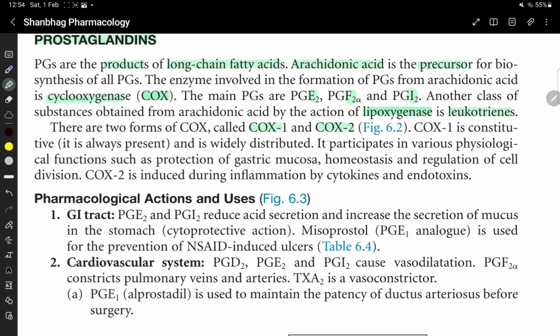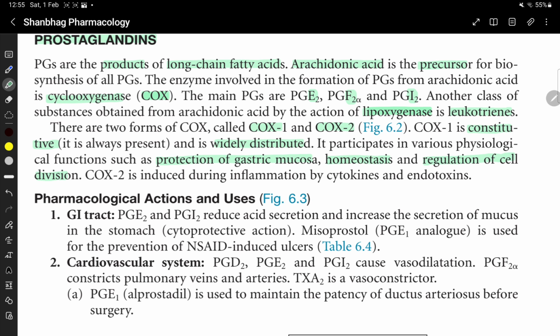COX-1 is constitutive, that is, it is always present and widely distributed. It participates in various physiological functions such as protection of gastric mucosa, homeostasis, and regulation of cell division.